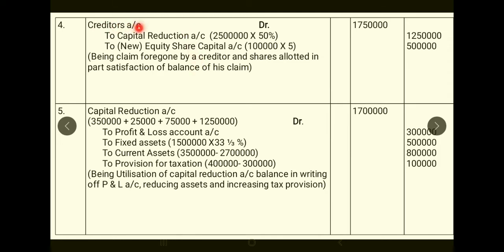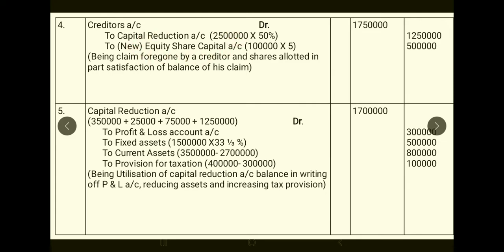So creditors to whom company is supposed to pay 25 lakhs are foregoing 50% of the amount. So 12.5 lakhs is foregone, and for remaining 12.5 lakhs, 5 lakh rupees worth shares are issued, and the remaining 7.5 lakh rupees, whatever is supposed to be paid to the creditors, will be shown in the balance sheet.